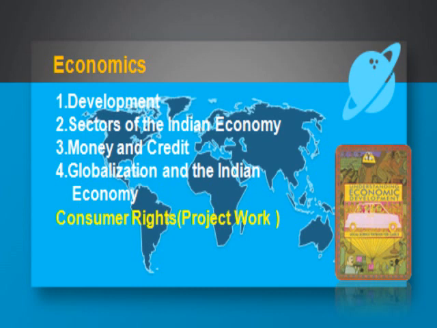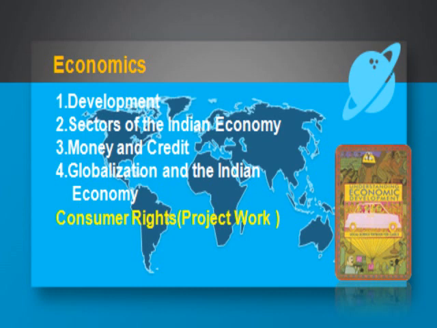Interlinked between the production and the countries, how this production process is interlinked, and foreign trade and integration of the market, right? What is globalization, its meaning, and the factors that enabled globalization, World Trade Organization and its policies for the developed and underdeveloped countries, and impact of globalization on India, and struggle for fair globalization. We will understand. So here total will be 4 chapters, and these are the briefings of your economics book.